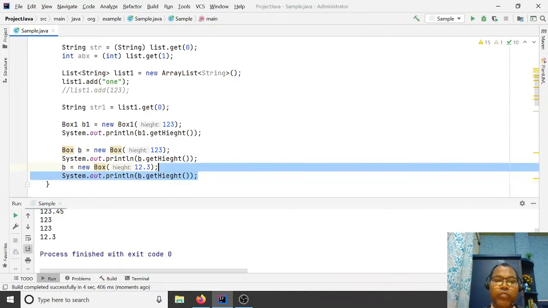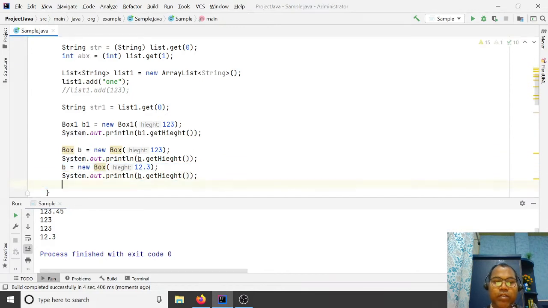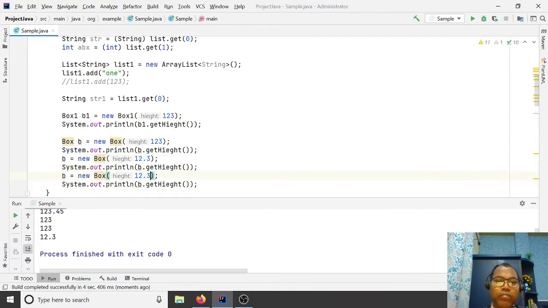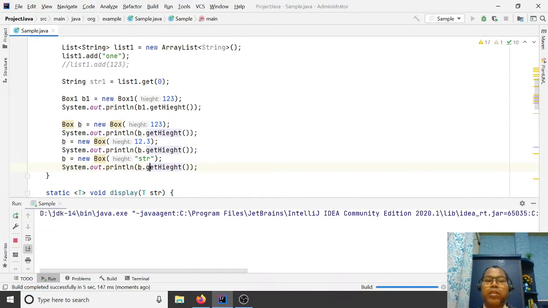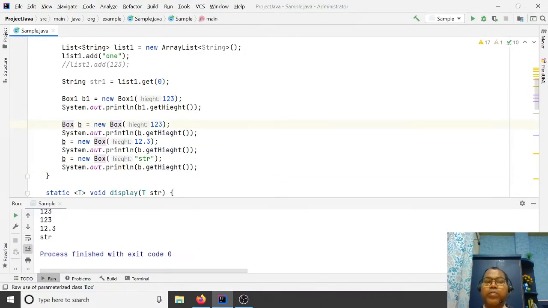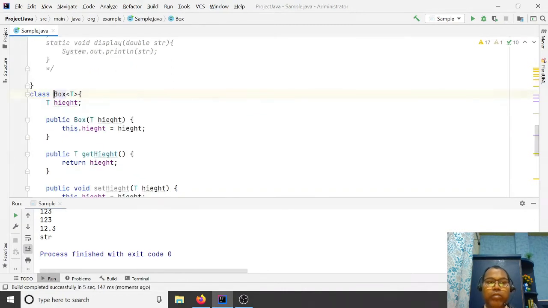If you want the same for a string, it works for a string. So now this Box class is a generic class. It is not bound to specific data types. So this class is your generic class.